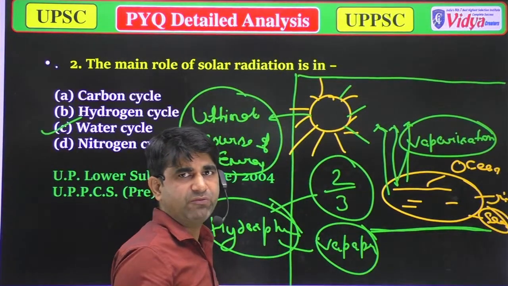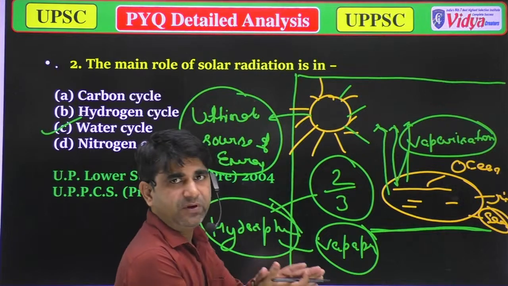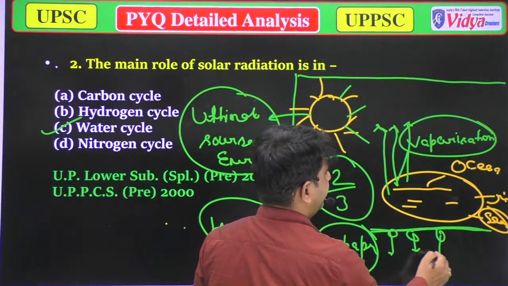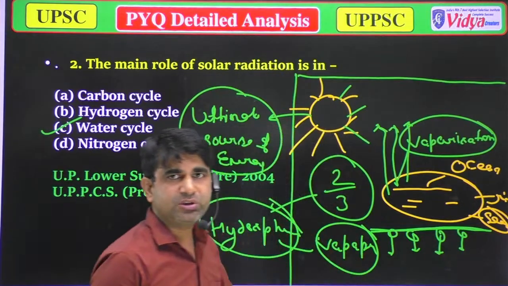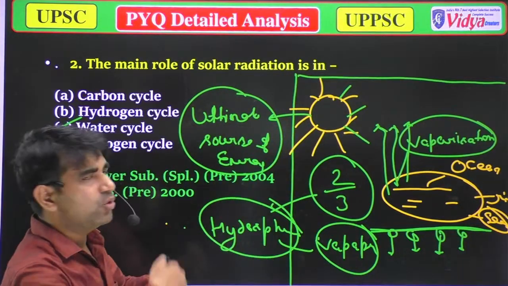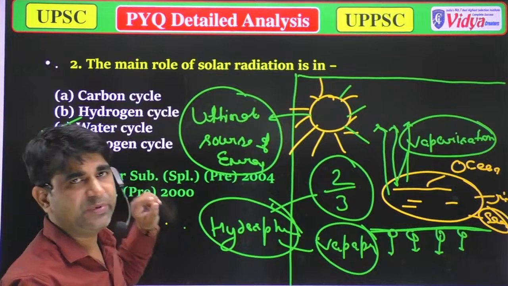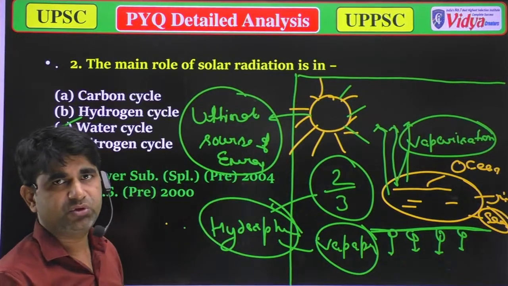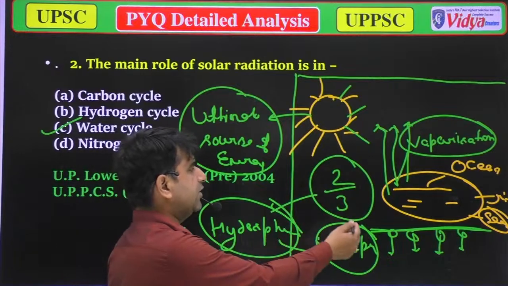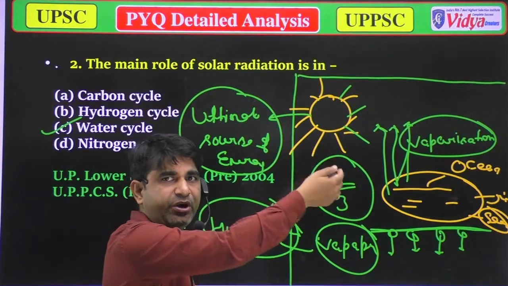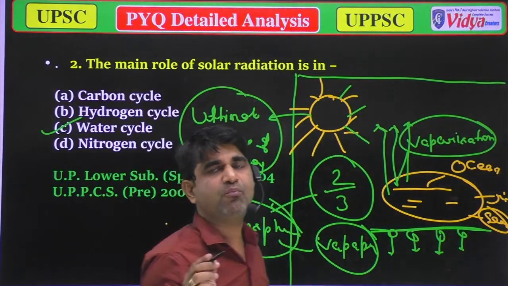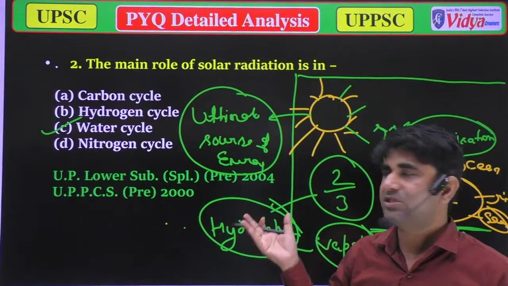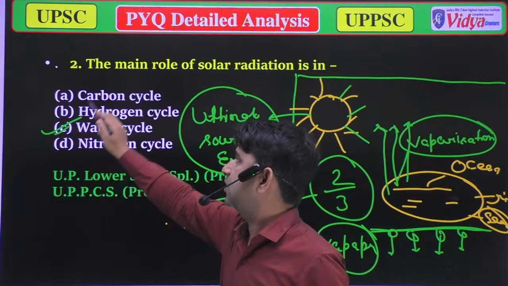It makes a layer of water, or you can say water droplets. And when the temperature falls, these droplets change into rain vapors and fall on the earth. So this cycle is totally dependent on solar radiation, because solar radiation provides heat, and due to the heat, water changes to vapor, then vapor again to water. So solar radiation plays the most important role in this. Solar radiation plays a very important role in the water cycle, without exception.